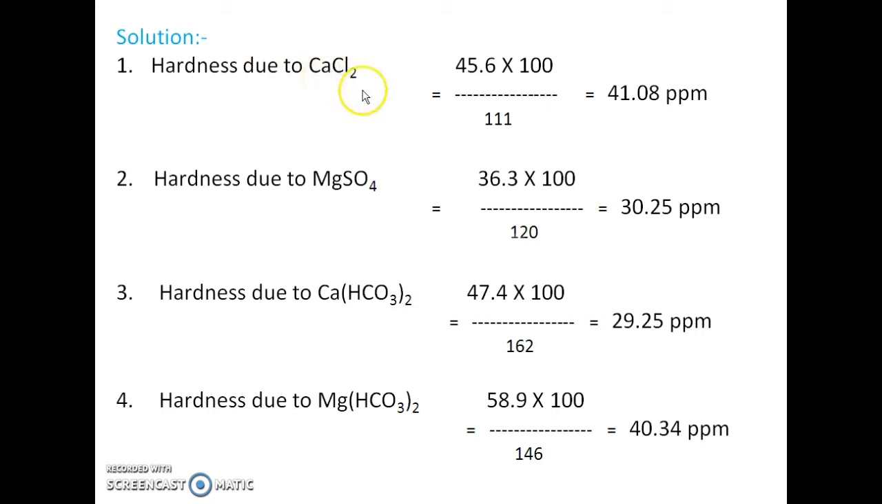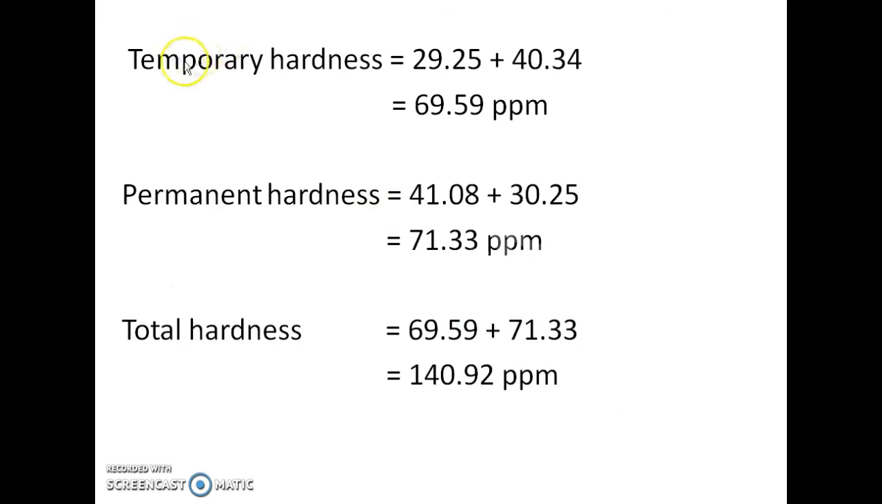Hardness due to the first impurity, that is calcium chloride, is calculated as the amount of that impurity multiplied by the equivalent weight of calcium carbonate divided by the molecular weight of that particular impurity, and the answer we are getting here is 41.08 ppm. In the same way, we can calculate the hardness because of magnesium sulfate, calcium bicarbonate and magnesium bicarbonate by using the same formula. We are getting the different answers here.